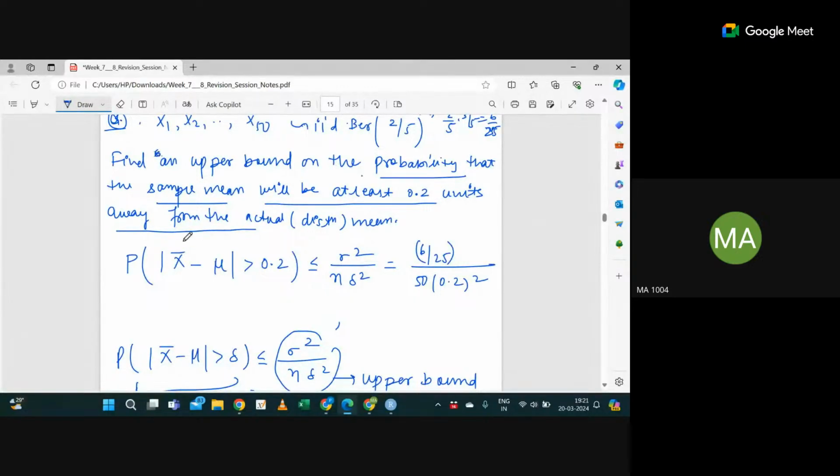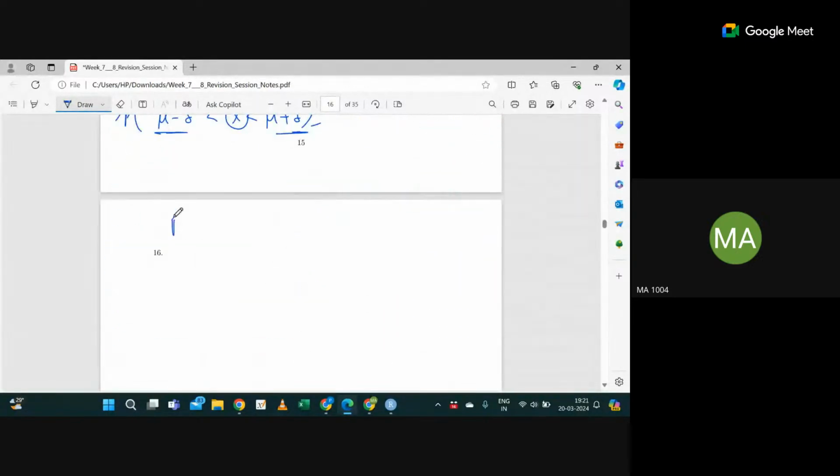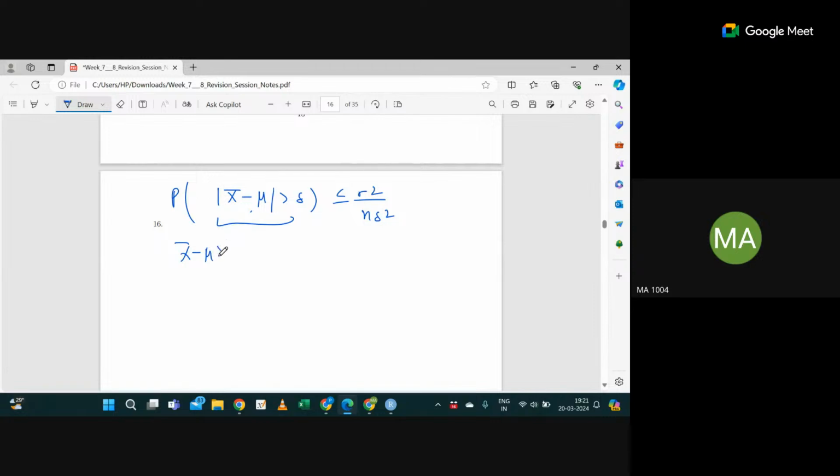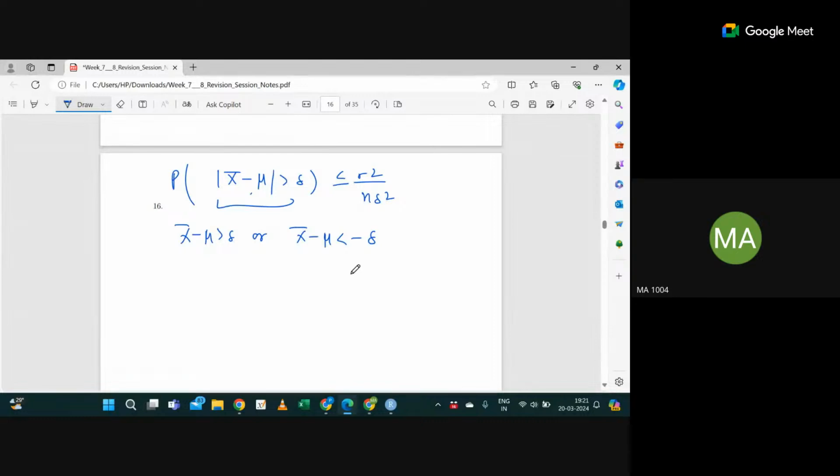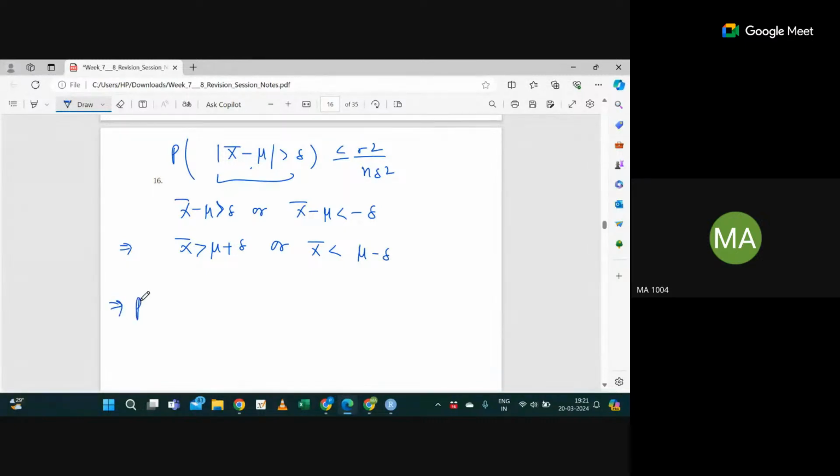Or else it can be like this, just a frame of steps. Suppose this is greater than delta. Can I say x bar minus mu is greater than delta, or x bar minus mu less than minus delta? Yes or no? Yes. Then can I say x bar is greater than mu plus delta, or x bar is less than mu minus delta? If the question is the probability that x bar is greater than some quantity or x bar is less than some quantity, you can simply use the upper bound case.